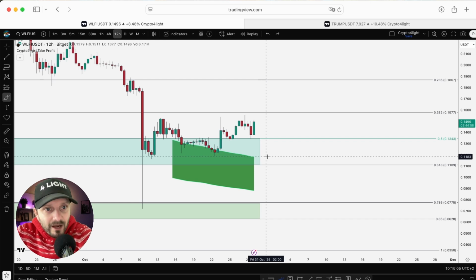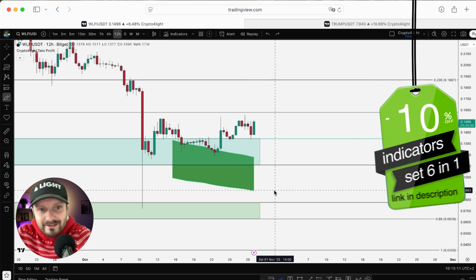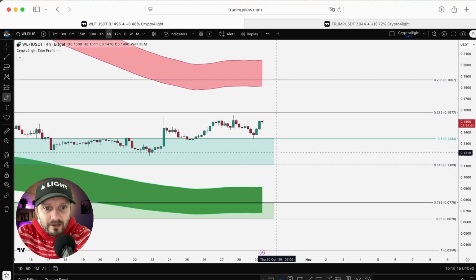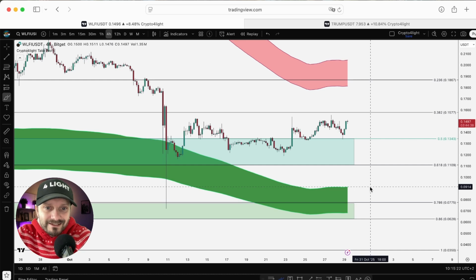So the buy line now on 12 time frame is 11 cents 81. Fundamental value of this token on 12 time frame is 8 cents 83. Daily time frame, no data. On 4 hour time frame, we are just a little bit over the middle line. So the buy line on 4 time frame is 9 cents 11.